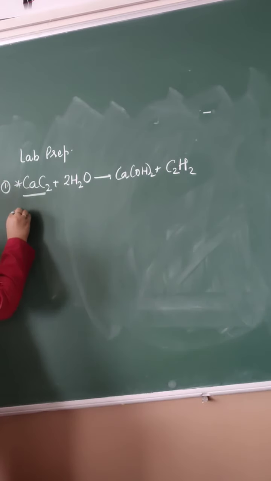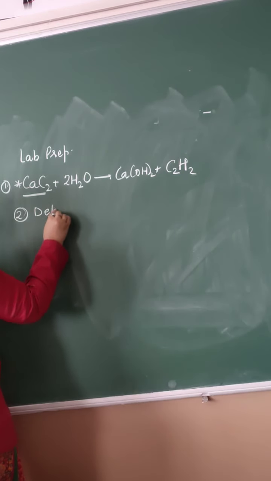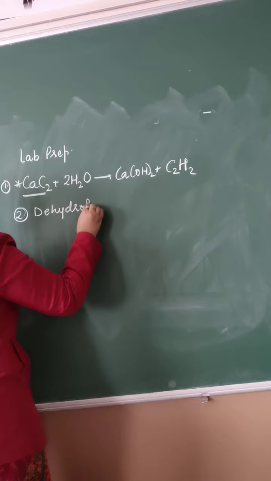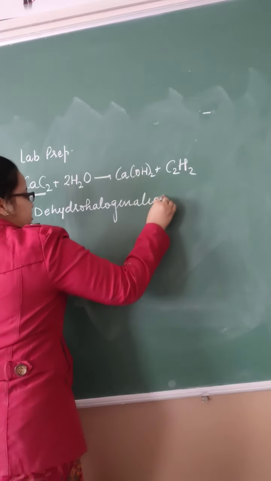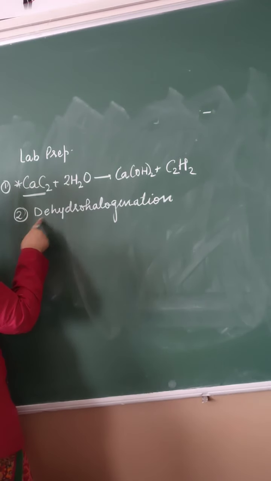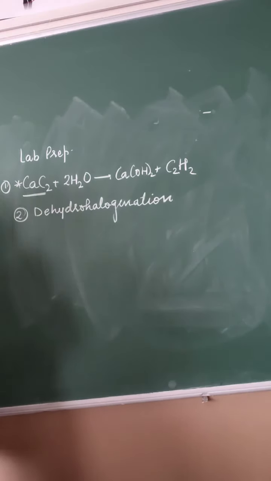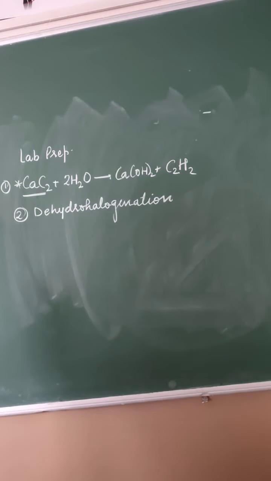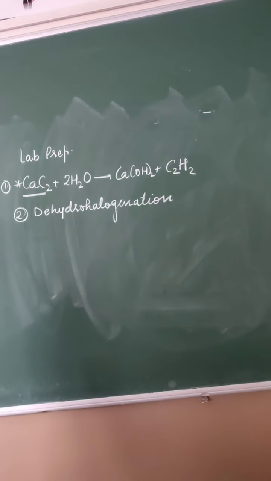Now, apart from the lab method, there is one more method of preparation of ethyne, that is dehydrohalogenation. Same as previous in our alkenes, dehydrohalogenation. Dehydro means removal of hydrogen, and halogen, that is added in a compound, is being removed, then ethyne can be prepared. What we need to take for this is 1,2-dibromoethane.